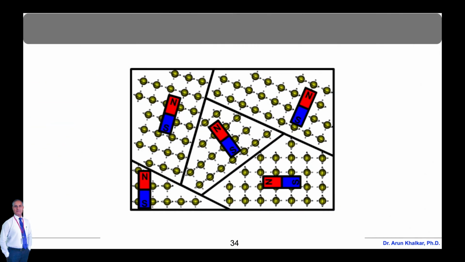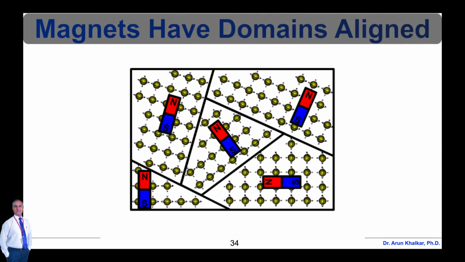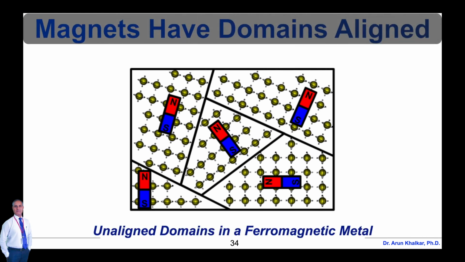Now let's see magnets have domains aligned. The unaligned domains in ferromagnetic metal is shown in this animated diagram. The difference between a ferromagnetic material that is not magnetized or magnetized depends on domains being aligned. The term soft can be used to describe ferromagnetic metals that do not easily remain magnetized. Iron and nickel are soft, domains become unaligned, losing magnetism when a magnetic field is removed. The term hard describes ferromagnetic metals like steel that keep domains aligned after a magnetic field is removed.